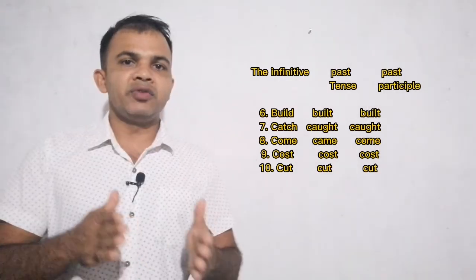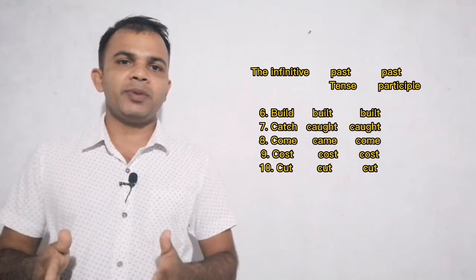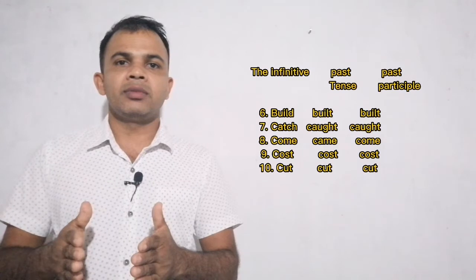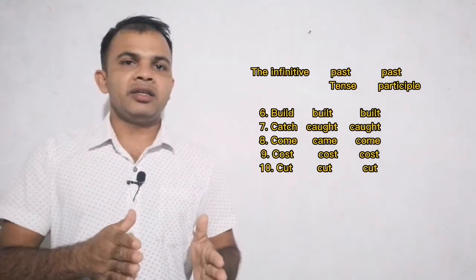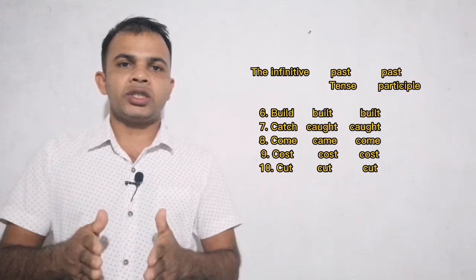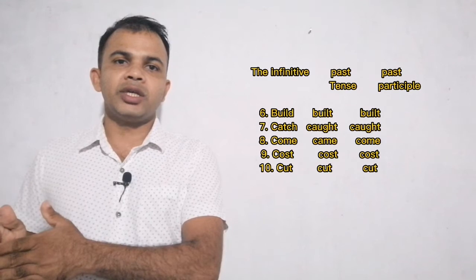Number seven, the infinitive is catch, past tense is caught, and past participle is caught. Number eight, come, came, and come. Number nine, three forms are same. The infinitive is cost, past tense is cost, and past participle also is cost.